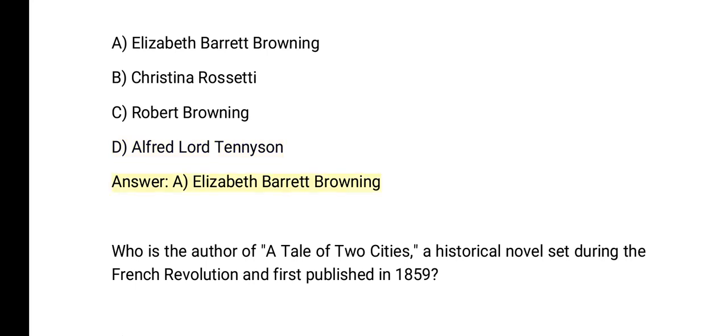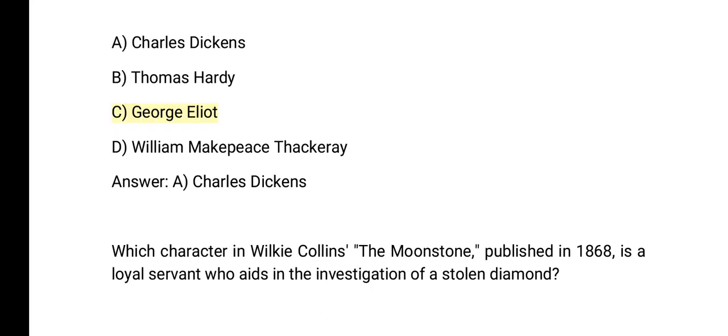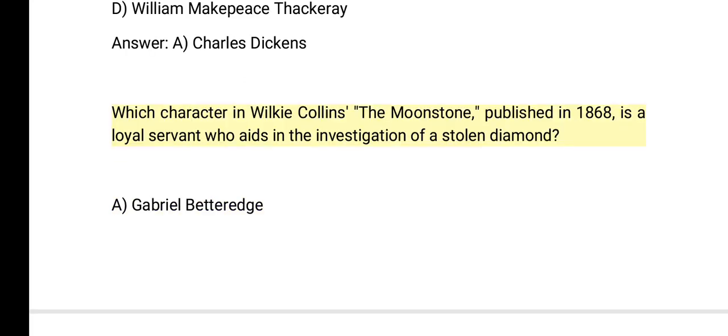Who is the author of A Tale of Two Cities, a historical novel set during the French Revolution and first published in 1859? A. Charles Dickens. B. Thomas Hardy. C. George Eliot. D. William Makepeace Thackeray. Answer: A. Charles Dickens.